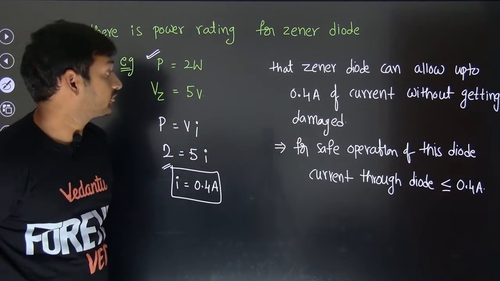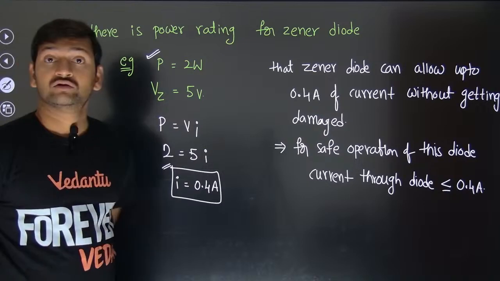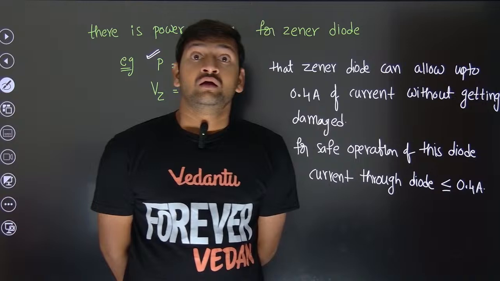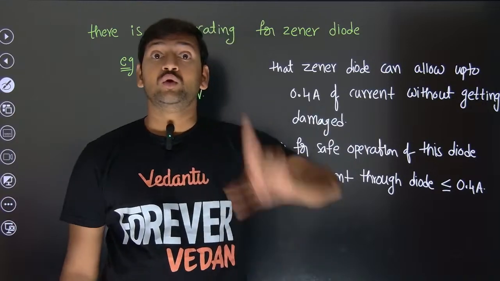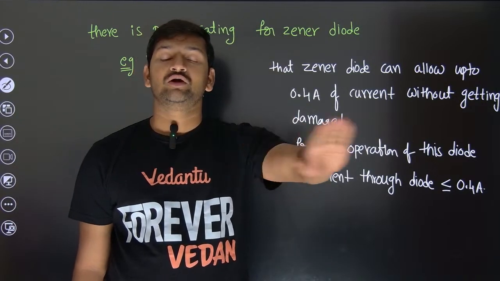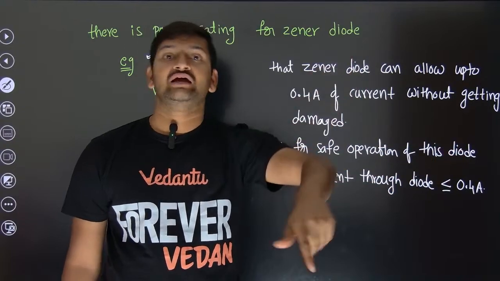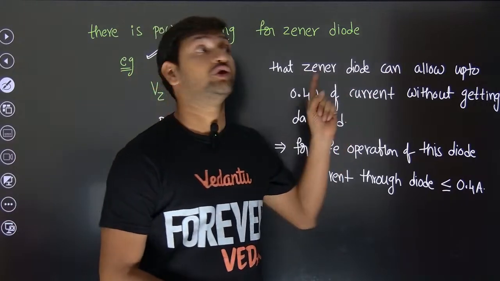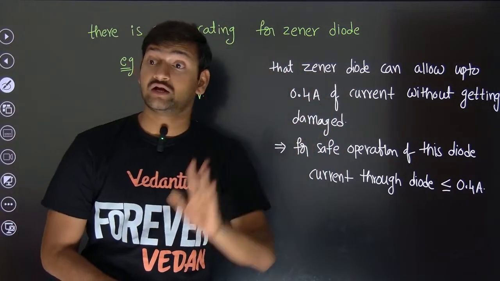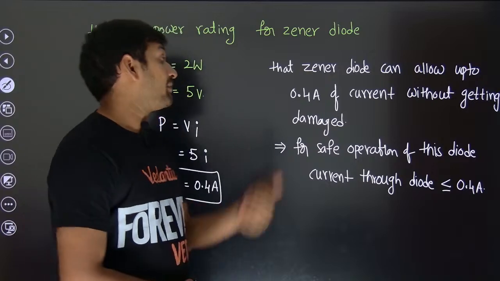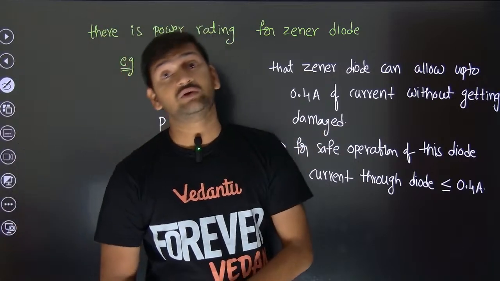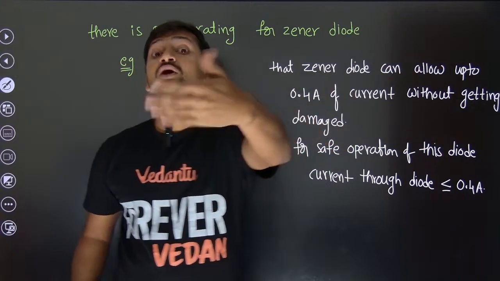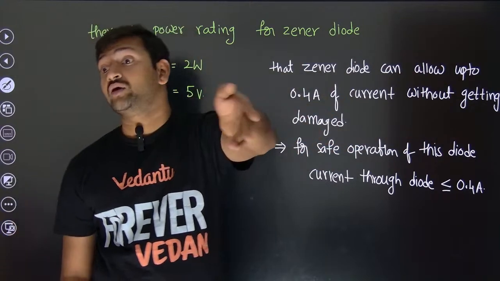Right? You have a lot of questions on these kinds of things. So what we realized is that once the Zener diode breaks down, the voltage across it will be constant, and it can take any amount of current, but there is a limit, which will be known from the power rating of the Zener diode. If the maximum current the Zener diode can take is 1 ampere, it can take up to 1 ampere. If the current going through it goes beyond 1 ampere, then the Zener diode also is going to get destroyed.